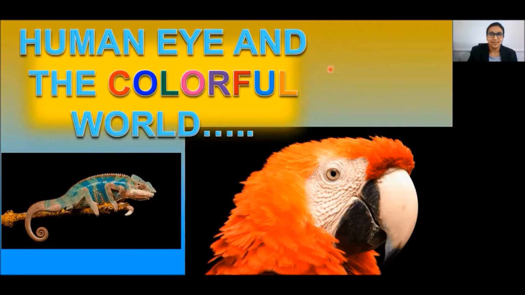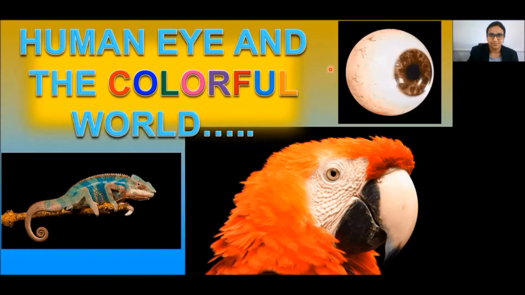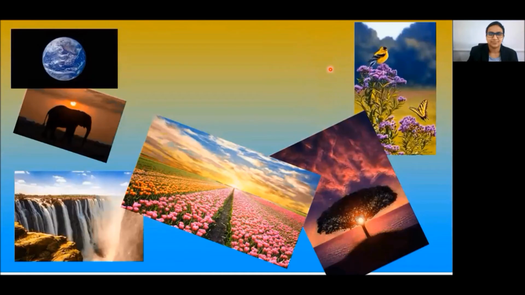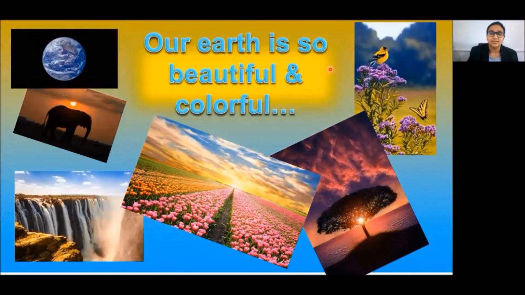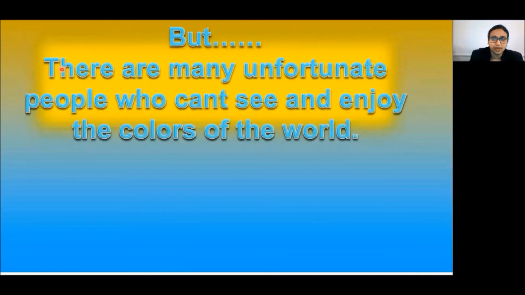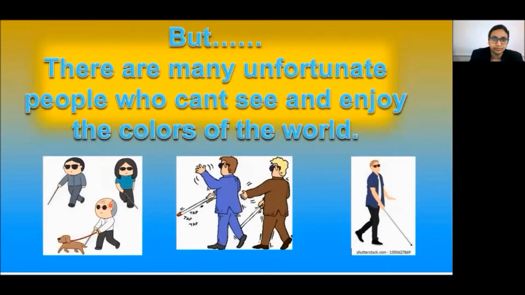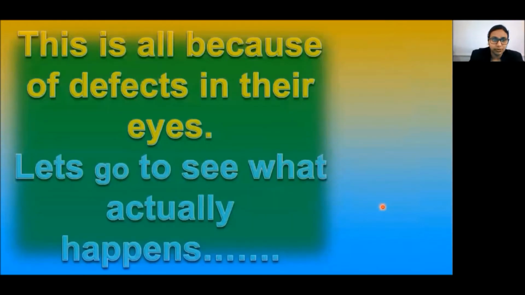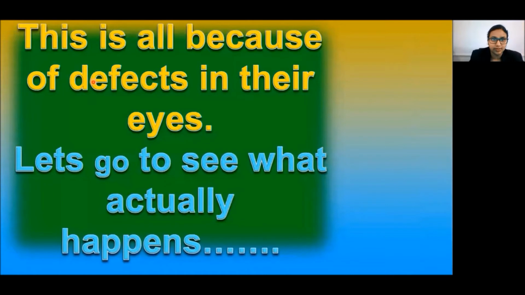The human eye is one of the most valuable and sensitive sense organs. It enables us to see the wonderful world and the colors around us. Our earth is so beautiful and colorful. But there are many unfortunate people who cannot see and enjoy the colors of the world. This is all because of defects in their eyes. Let's go and see what actually happens.